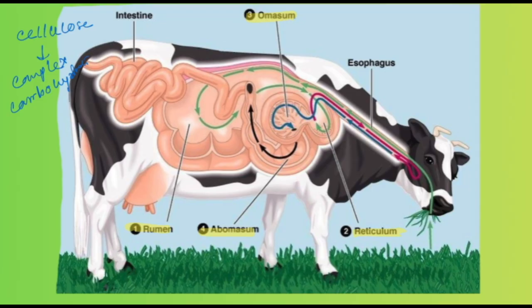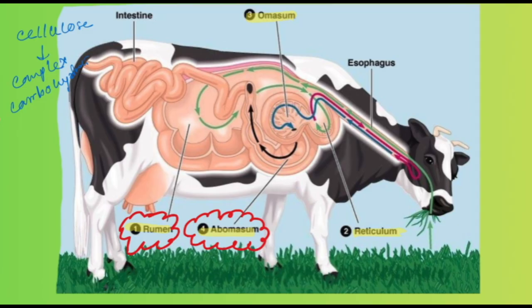Now one more thing you have to remember: inside the rumen only the cellulose part of the food gets digested, so only carbohydrate gets digested inside the rumen. But protein and fat get digested inside the abomasum. You have to remember this. Only cellulose, the complex carbohydrate, gets digested in the rumen, and protein and fat get digested in the abomasum.